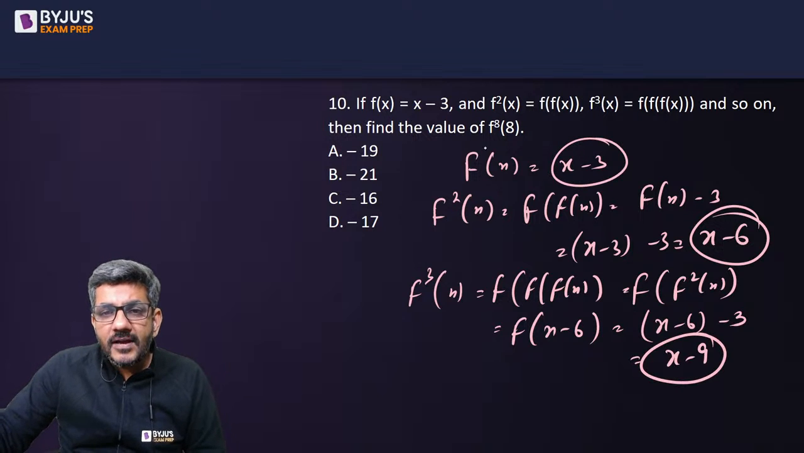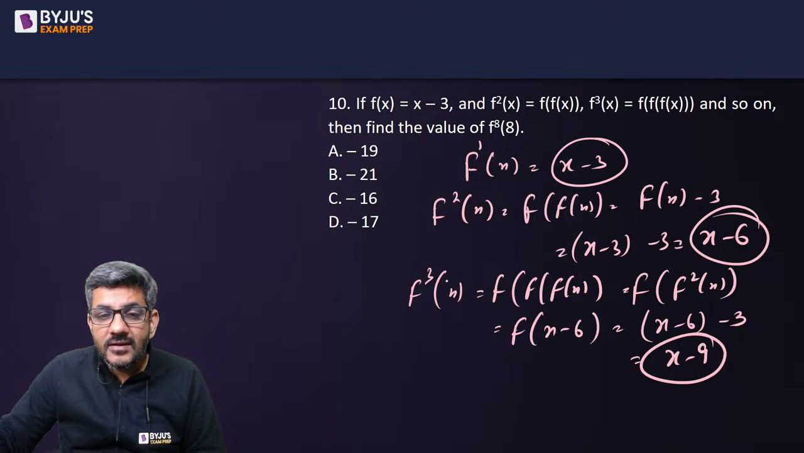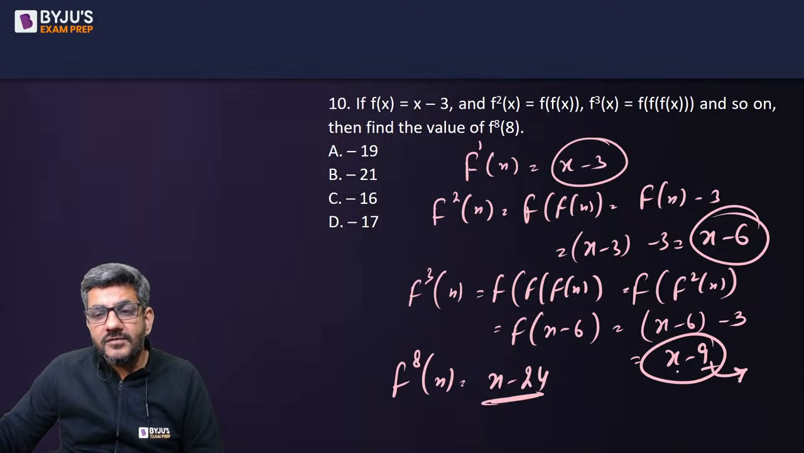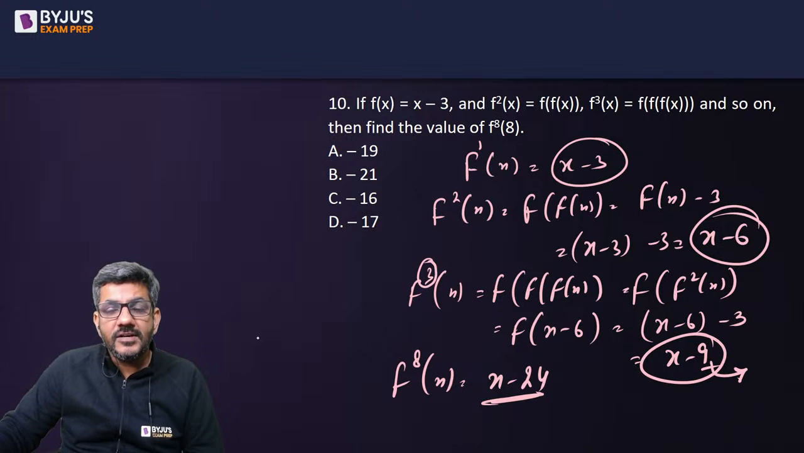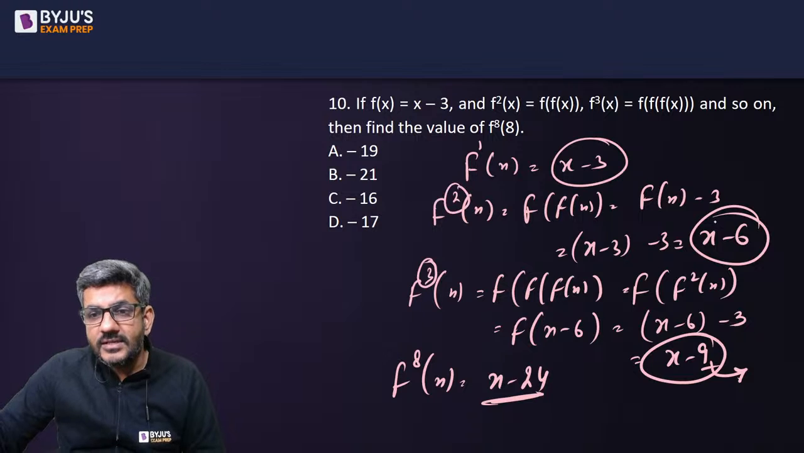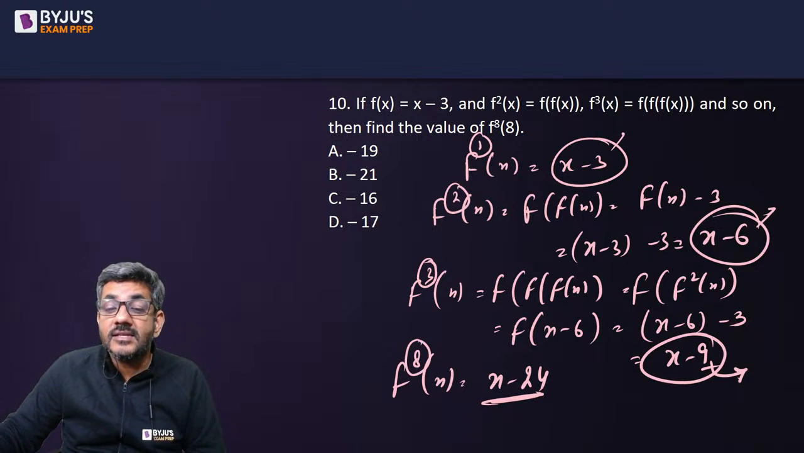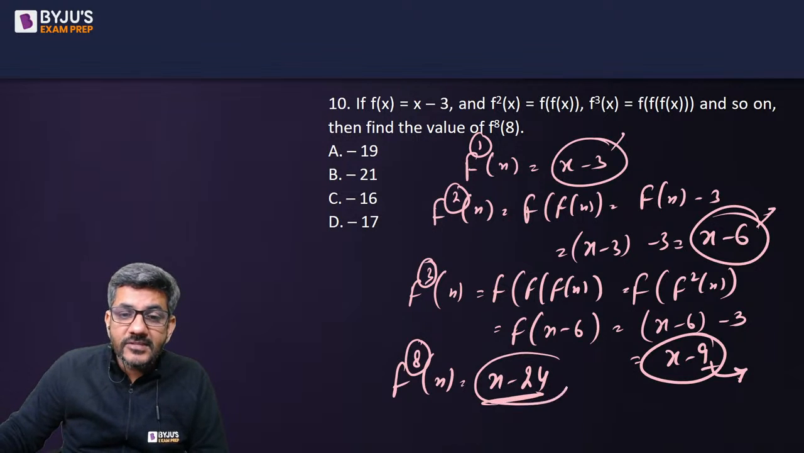सो f of 1x में x minus 3 आ गया, f2(x) में x minus 6 आ गया, f3(x) में x minus 9 आ गया. So can I say f8(x) में it will be x minus 24? Basically, it is the same multiple of 3 as it is the number over here in the function. So when the number here is 2, it is 3 into 2. When the number here is 1, it is 3 into 1. When the number here is 8, this is 3 into 8. So it is x minus 24.